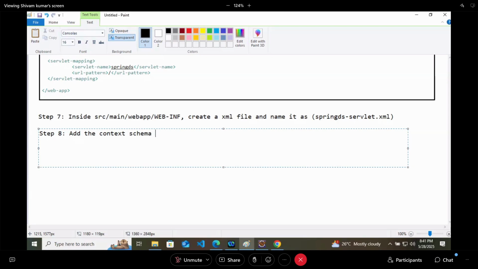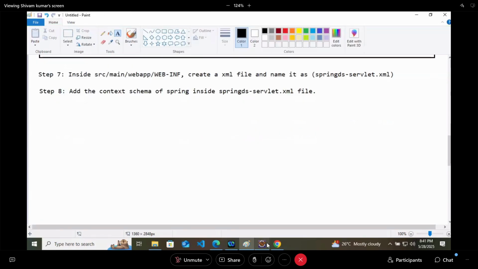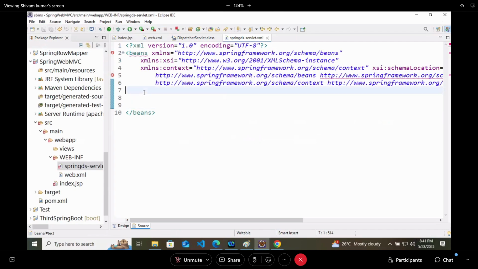Here inside this beans tag, now we will configure our things. Inside this particular package, I will write my bean.